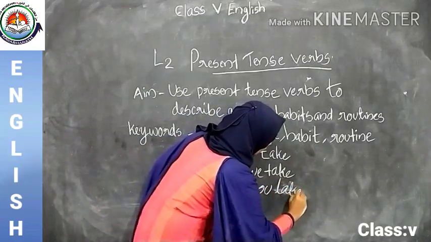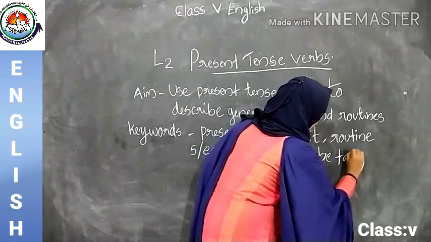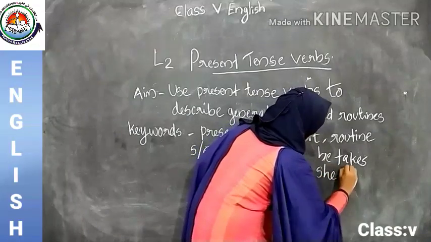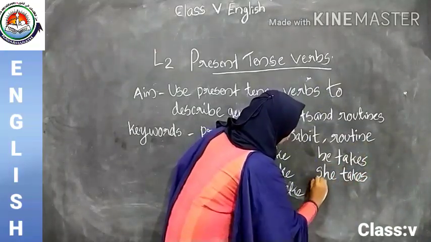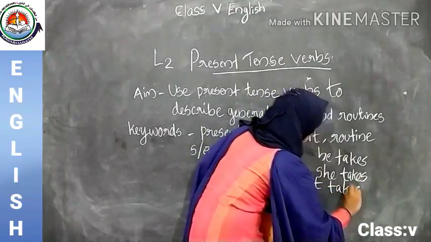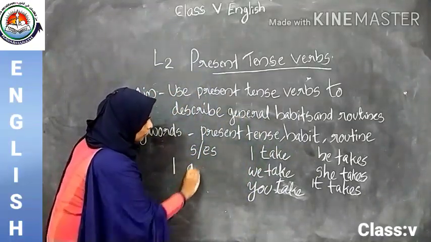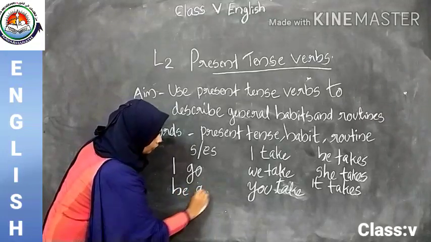What about it? If it is he, takes. She takes. It takes. Okay. If it is go, what will happen? I go. Then if it is he, goes.